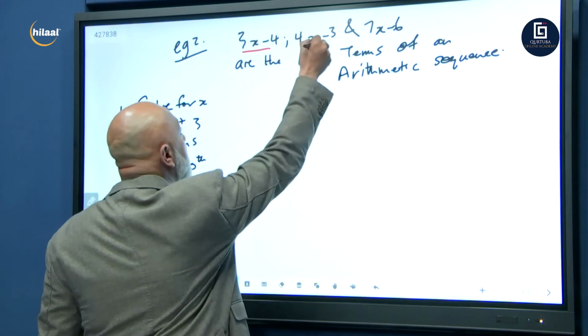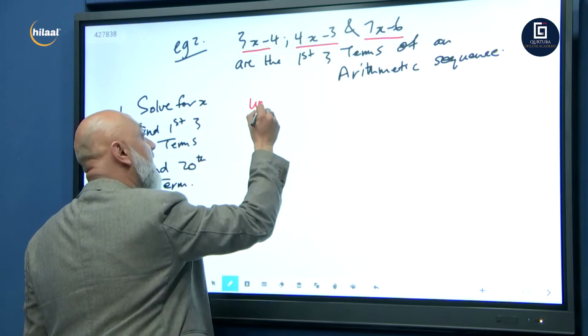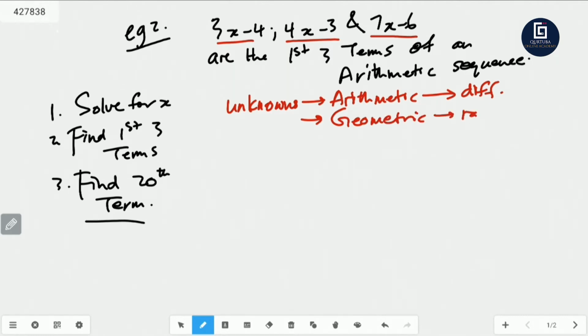So here's the rule. Whenever unknowns are given in arithmetic, we use the common difference formula. Whenever unknowns are given in geometric, we use the common ratio formula.